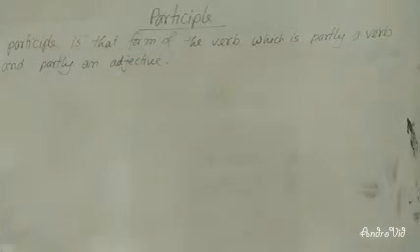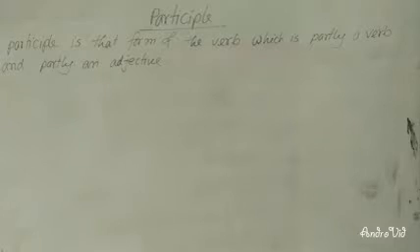Dear learners, so what is a participle? We have learned already. The participle is that form of verb. Participle is that form of verb which is partly a verb and an adjective.